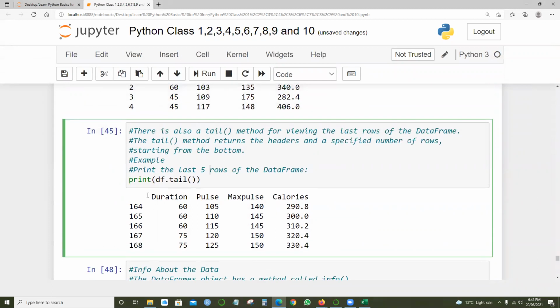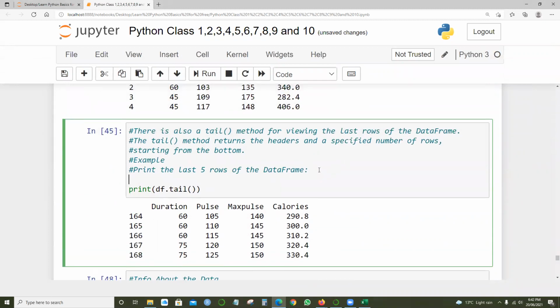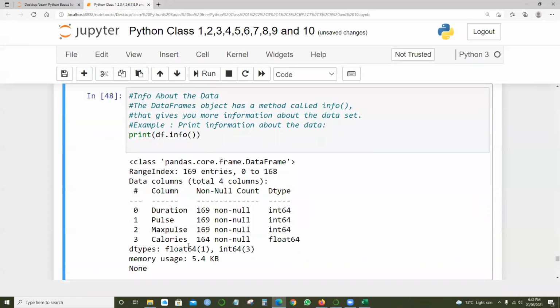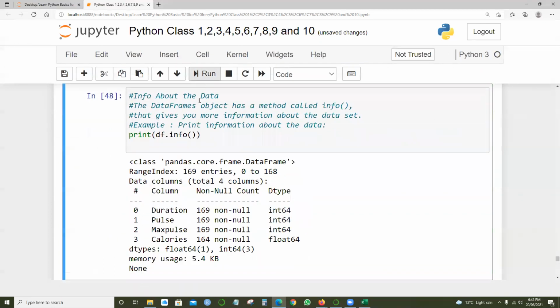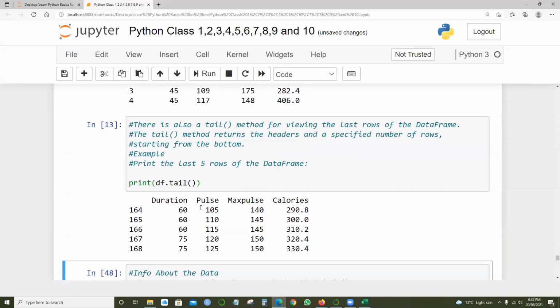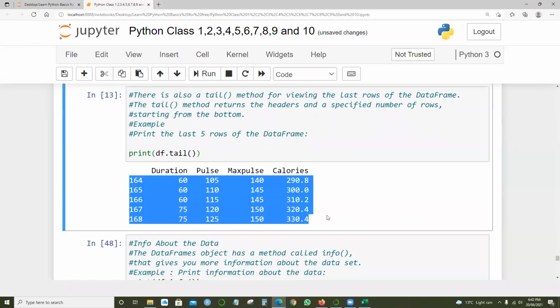When I say print df.tail, it will return the last rows. So df.tail will print the last 5 rows.